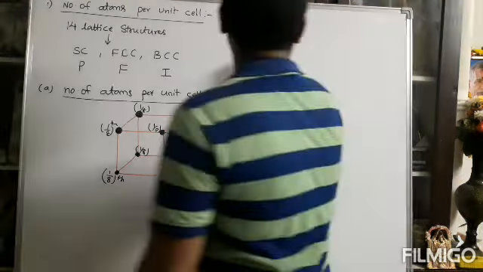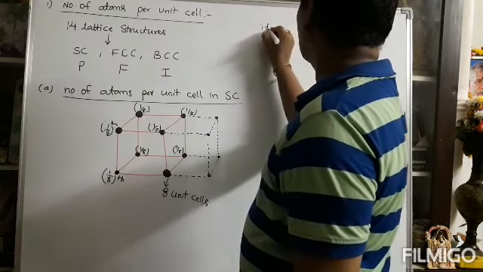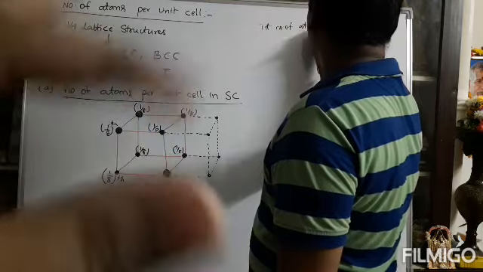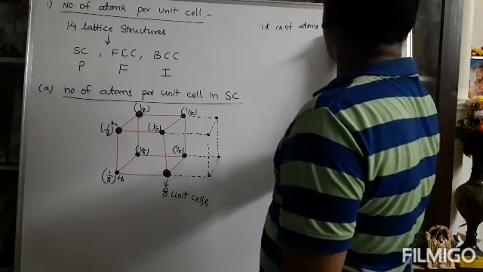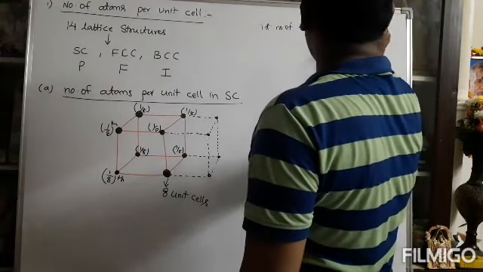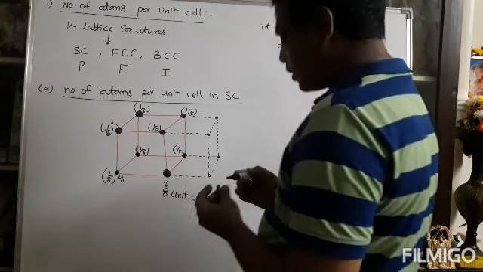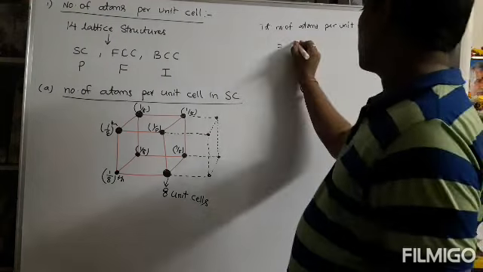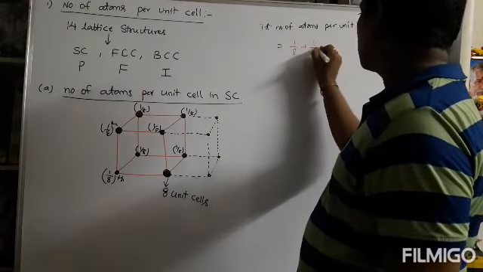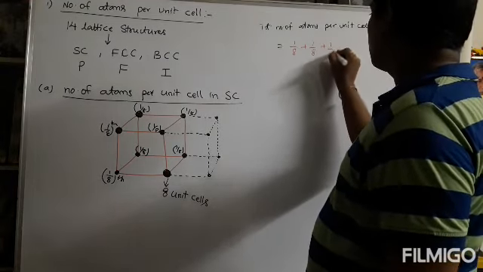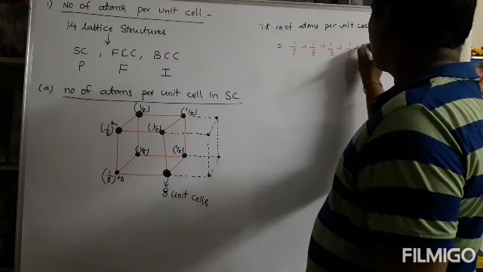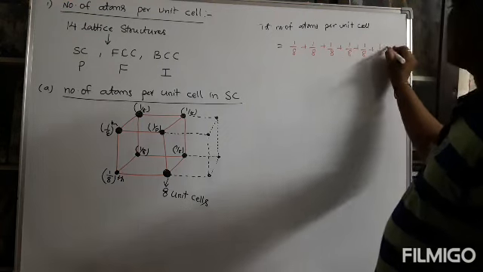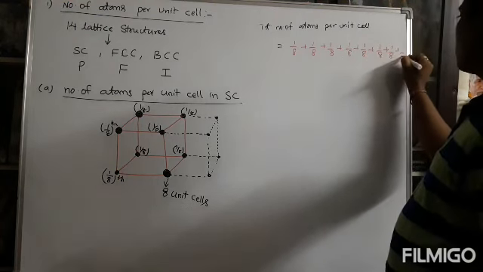So the total number of atoms per unit cell is the sum of the portions of atoms: 1 by 8 plus 1 by 8, and so on, eight times.